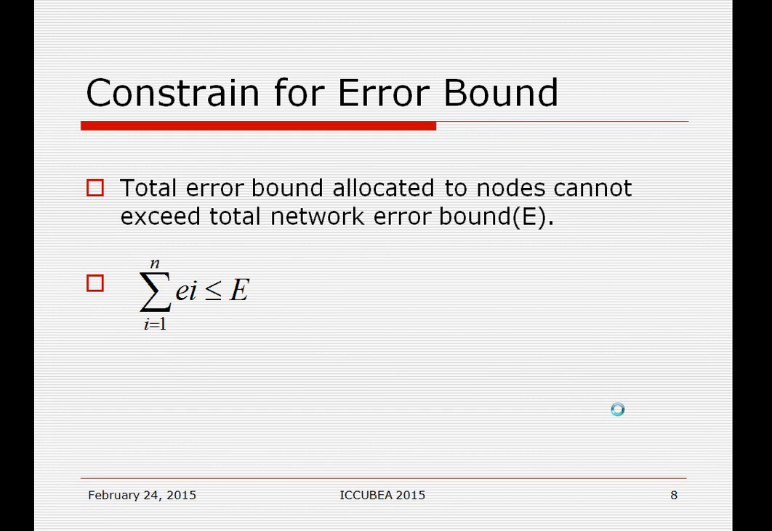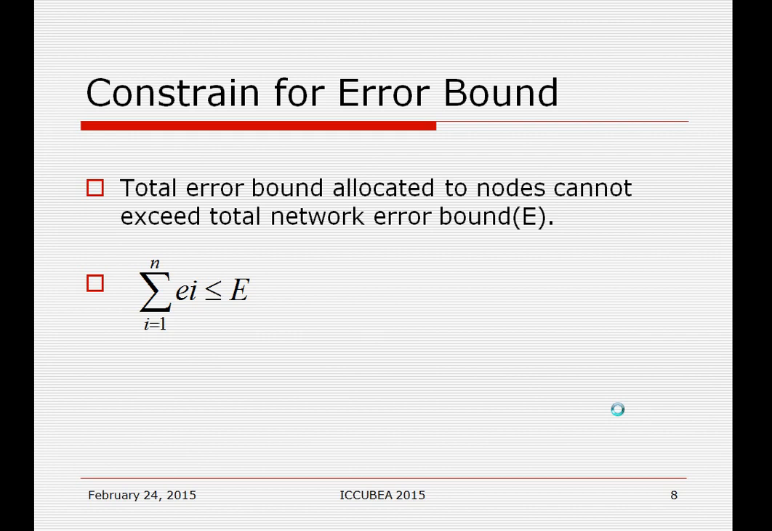Constraint for error bounds: the total error bound allocated to nodes cannot exceed the total network error bound E. So the summation of the error bounds of all nodes will always be less than or equal to capital E, where capital E is the total network error bound, which is the input parameter for the network. Why is this constraint necessary? Because we change the error bound of nodes periodically. But suppose we do not put this kind of constraint, then what happens?